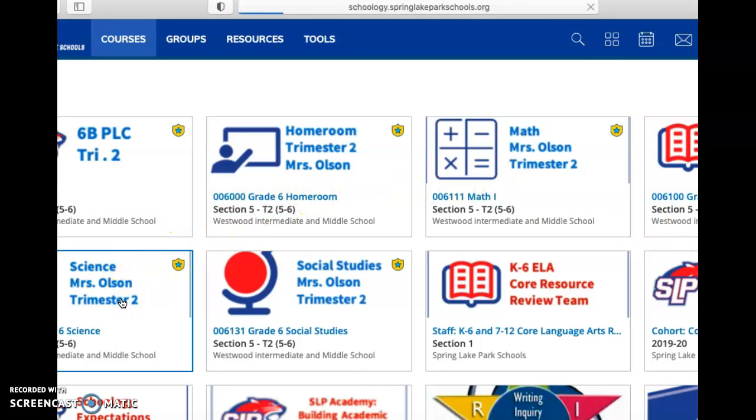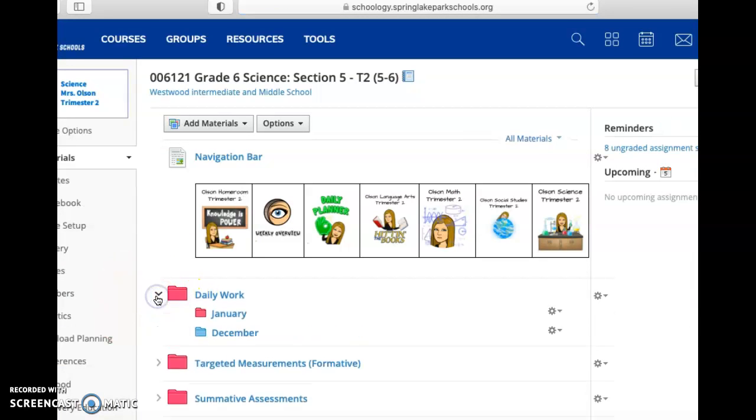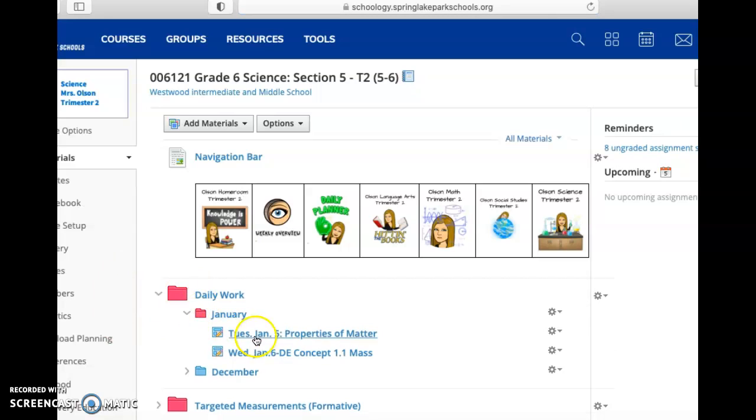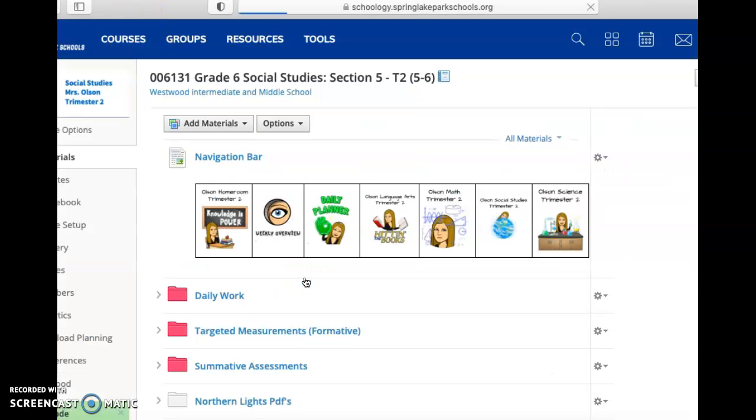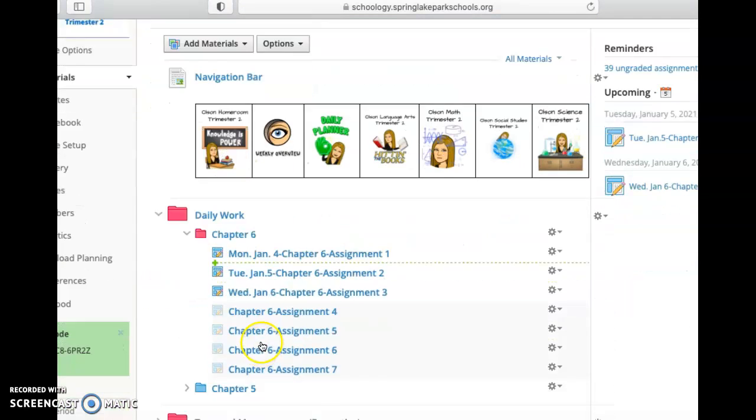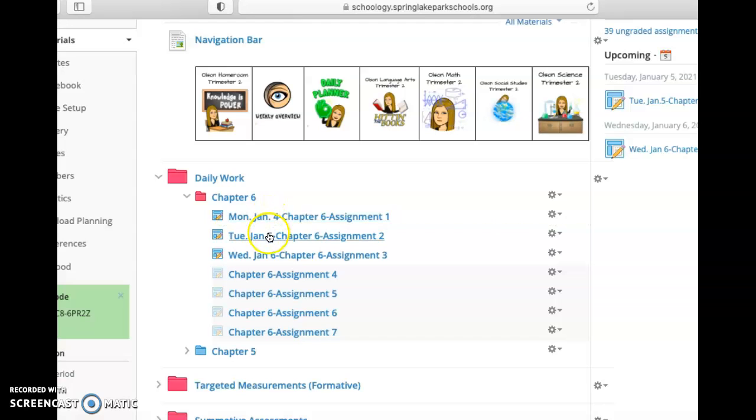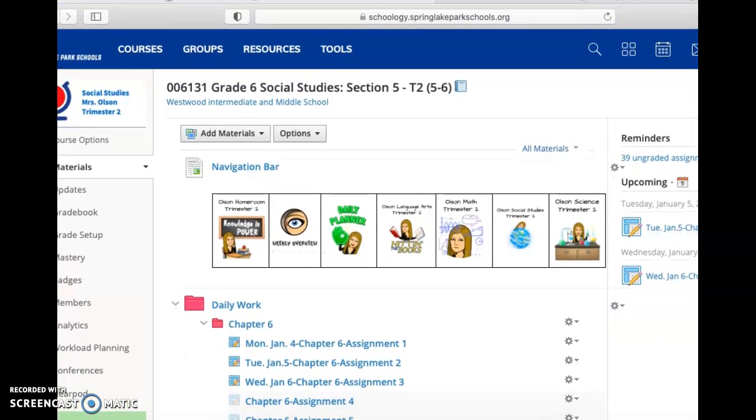And science, just making sure that you're caught up from this week, your daily work for science this week. In January here is this Tuesday and Wednesday homework. So January 5th and January 6th assignment. And then lastly, in social studies, make sure you're all caught up. In chapter 6, you'll be doing January 4th, January 5th, and January 6th. So make sure you have all these completed and turned into Schoology. Again, if you have any questions, I'll be here for you from 9 to 10 a.m.